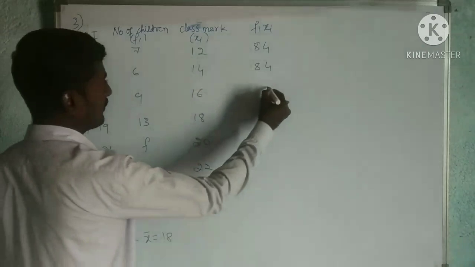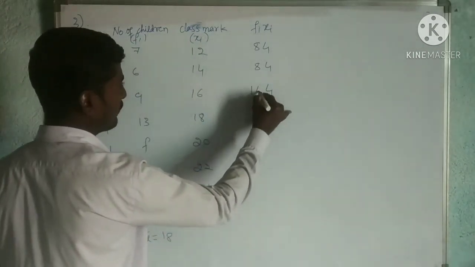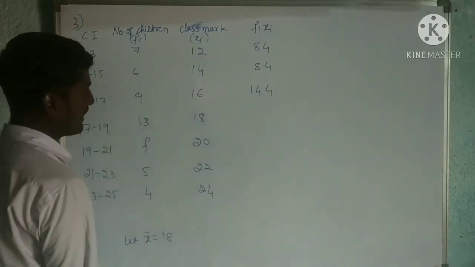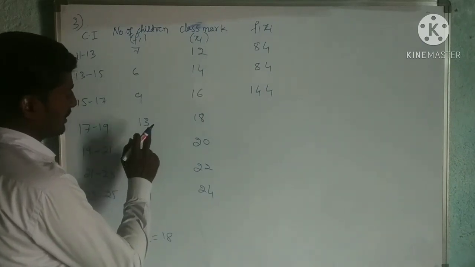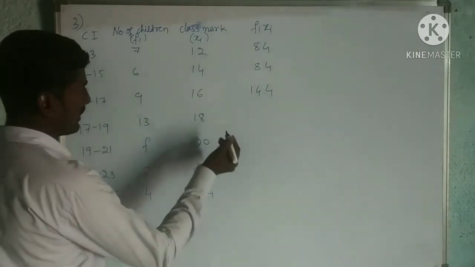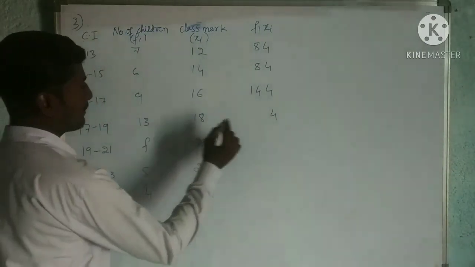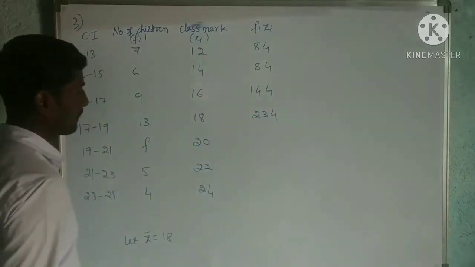Next, 54 carries 5. 9 plus 5, that is 14. Then 13 8s are 104. 104 means 10 carries. 13 plus 10, that is 23.